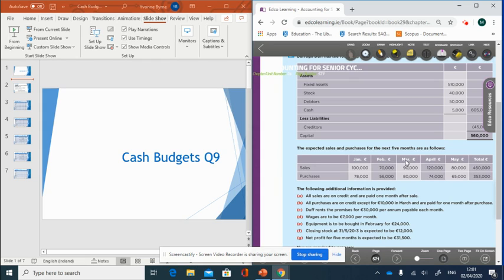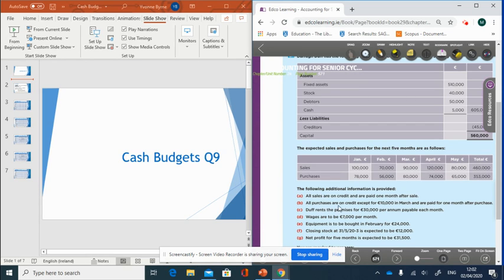Same if we look at March, those sales in March were sales from February. We've earned 90,000 worth of sales in February, but we gave them a month to pay after sales, so they didn't have to pay till March. So every month that you look at in sales, the figure is for the month beforehand, if that makes sense.